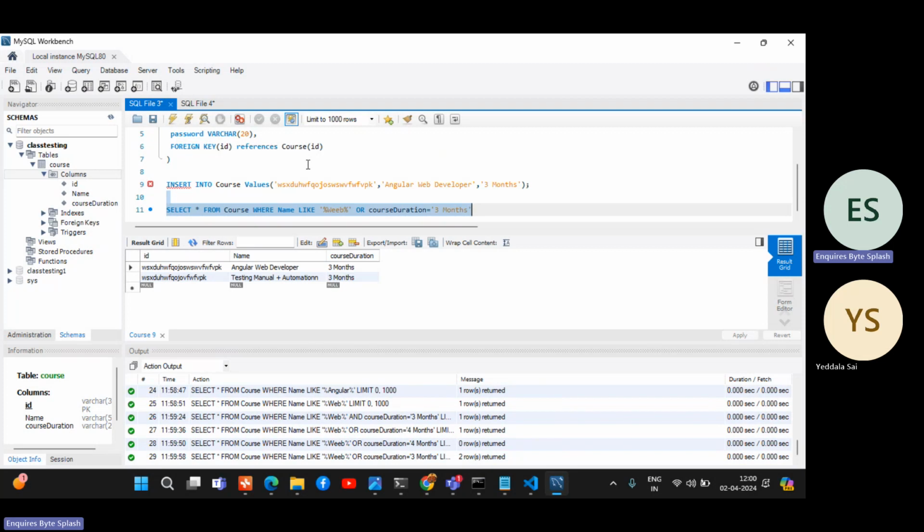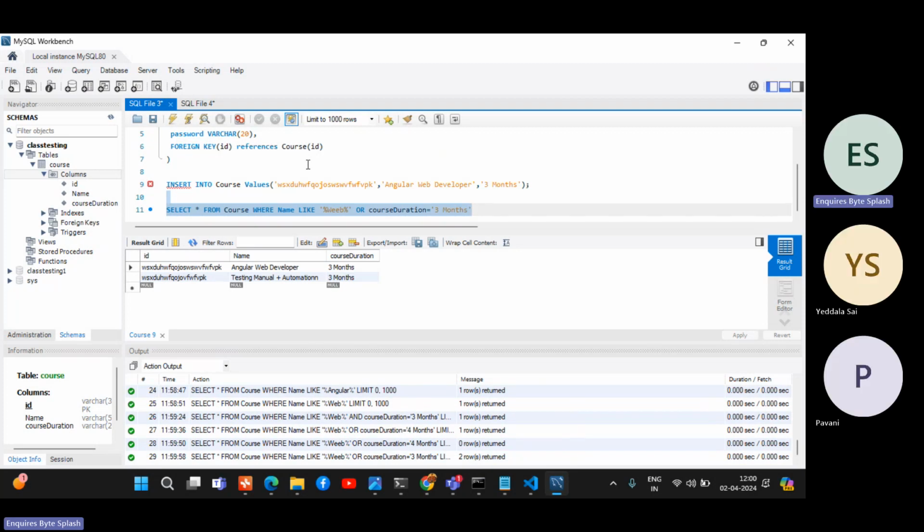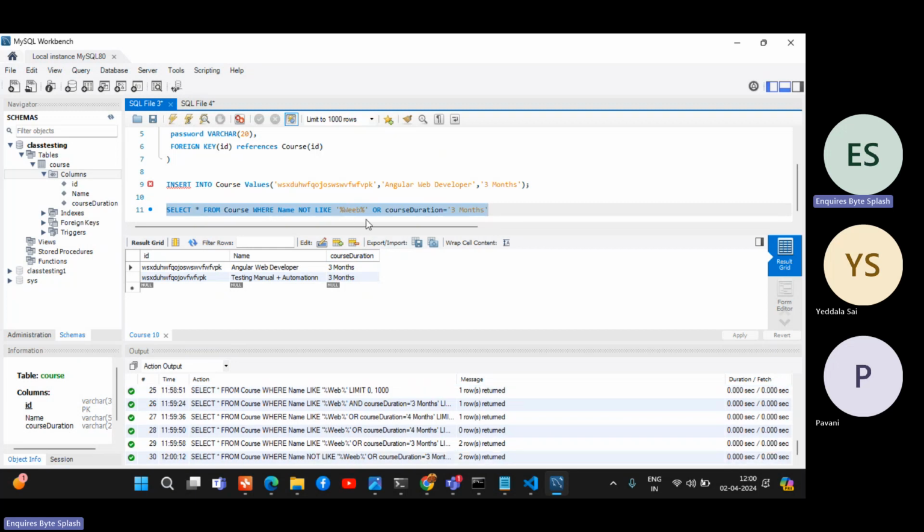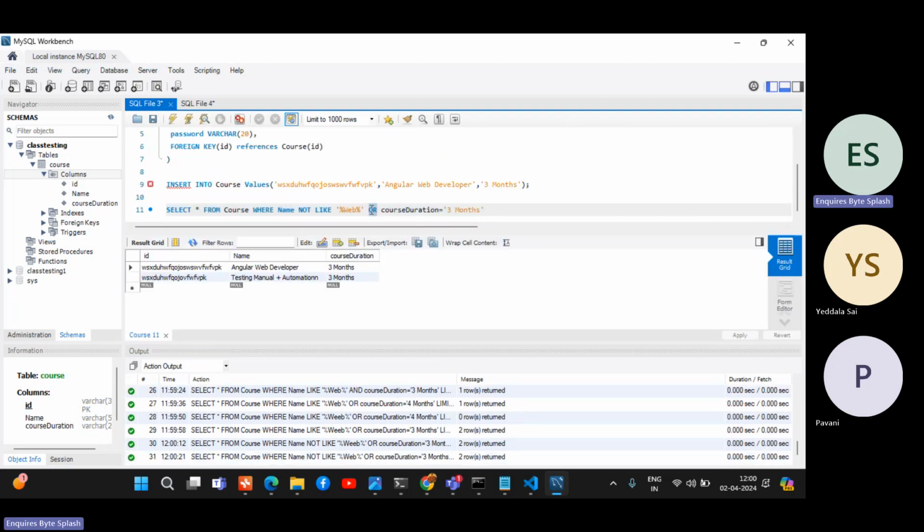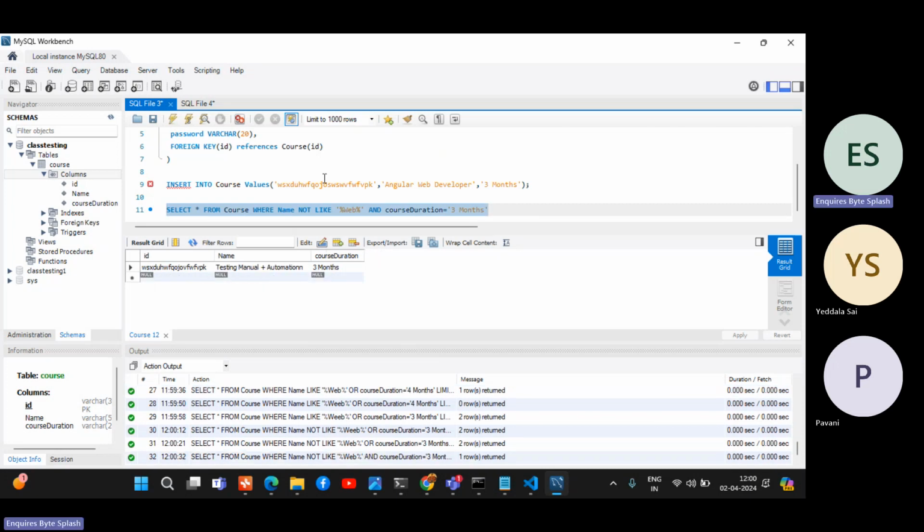These are the operators. We have AND, we have OR, right? NOT also we have. We'll put NOT. NOT LIKE WEB. Definitely it will fetch the 2 records, right? Because NOT LIKE WEB. So if you put NOT LIKE web, then it will take only testing automation, because here we have OR also. We'll put AND. Then apart from web, it will take all that, right? Testing and so on. So this is how we have operators AND, OR, NOT like that. We have BETWEEN, IN, ANY also. We'll discuss it later.